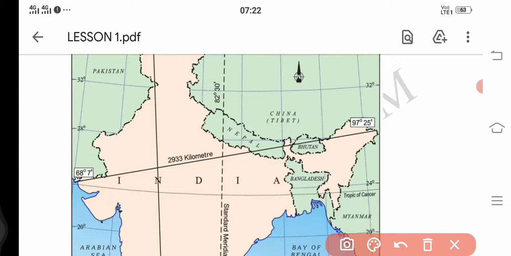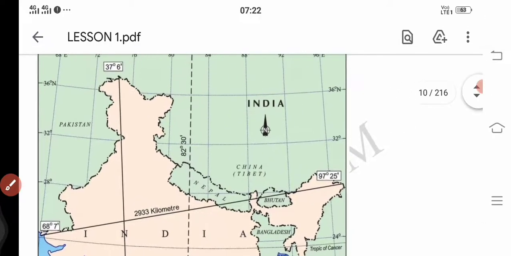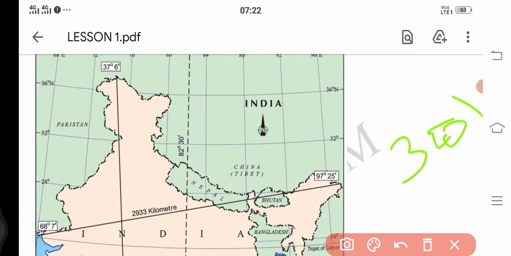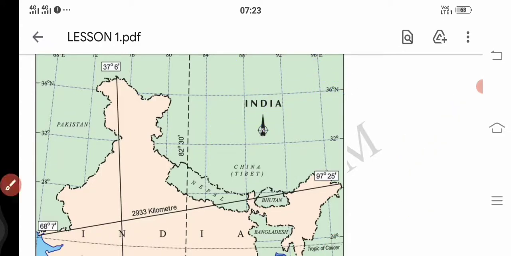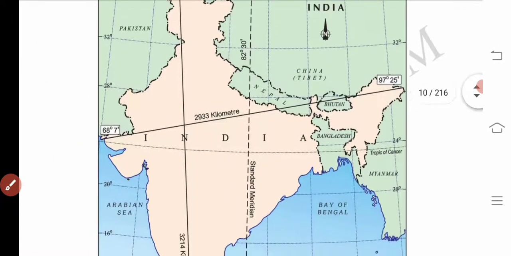So simply what we can do here is calculate 30 multiplied by 4. 30 into 4. So how much does it take? 120 minutes, isn't it? 120 minutes. That means 120 minutes is equal to 2 hours. So what is the difference between the time of the eastern part and western part? It is about 2 hours.